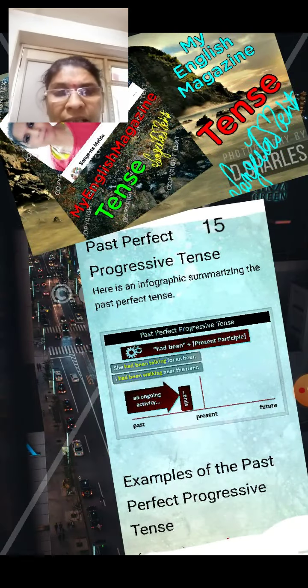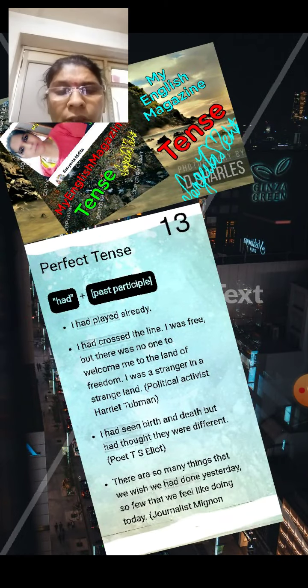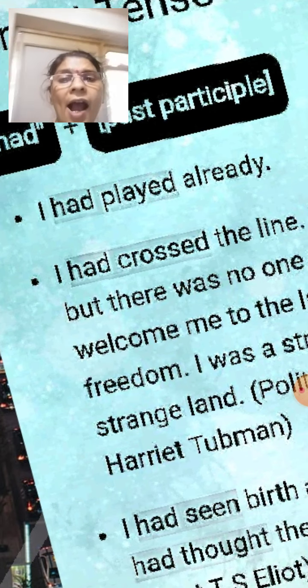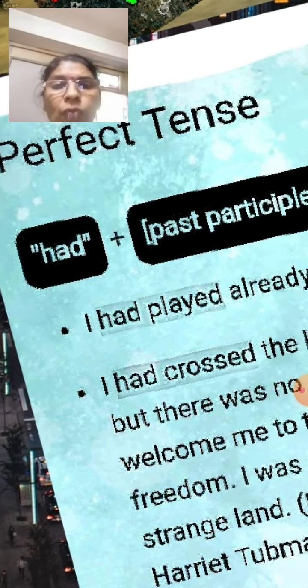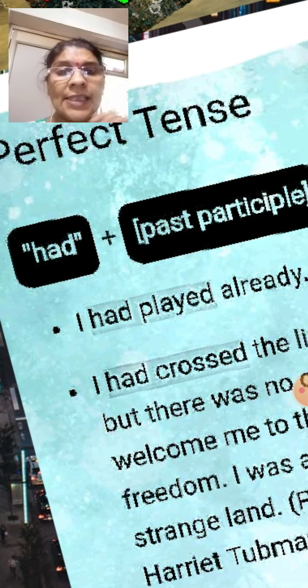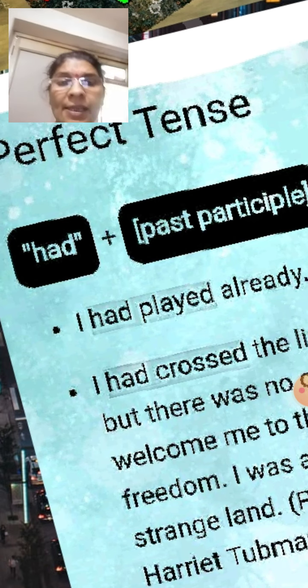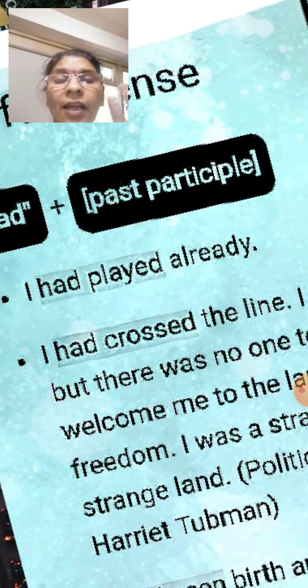These are some examples. Yes, I explained to you with the help of some examples. Okay. I had played. Here you understand. Had is the past form. Past participle means third form of the verb. I had played already.